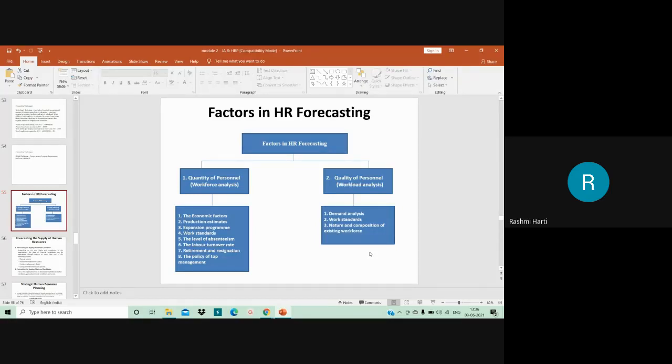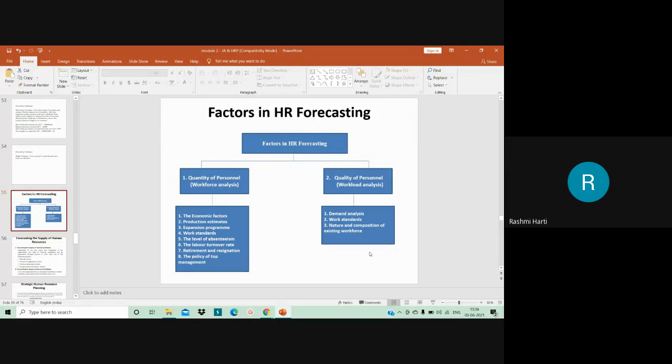So after making the adjustment of wastage, anticipated and expected losses and separations, real shortage and surplus may be found out, which directly tells us what would be the recruitment trend for the next particular year. That means how many vacancies may arise and how many employees I'm supposed to recruit.